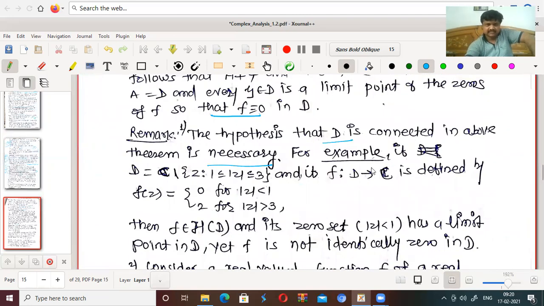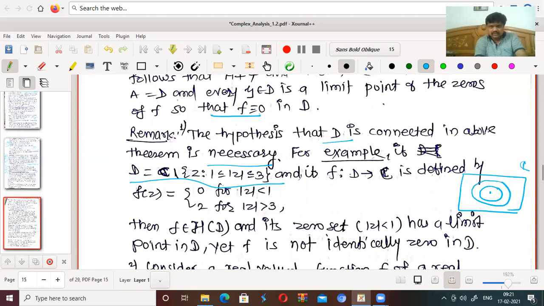For example, let C be the complex plane, and let D be derived from it by taking this annulus, with radius 1 on the inside and radius 3 on the outside.